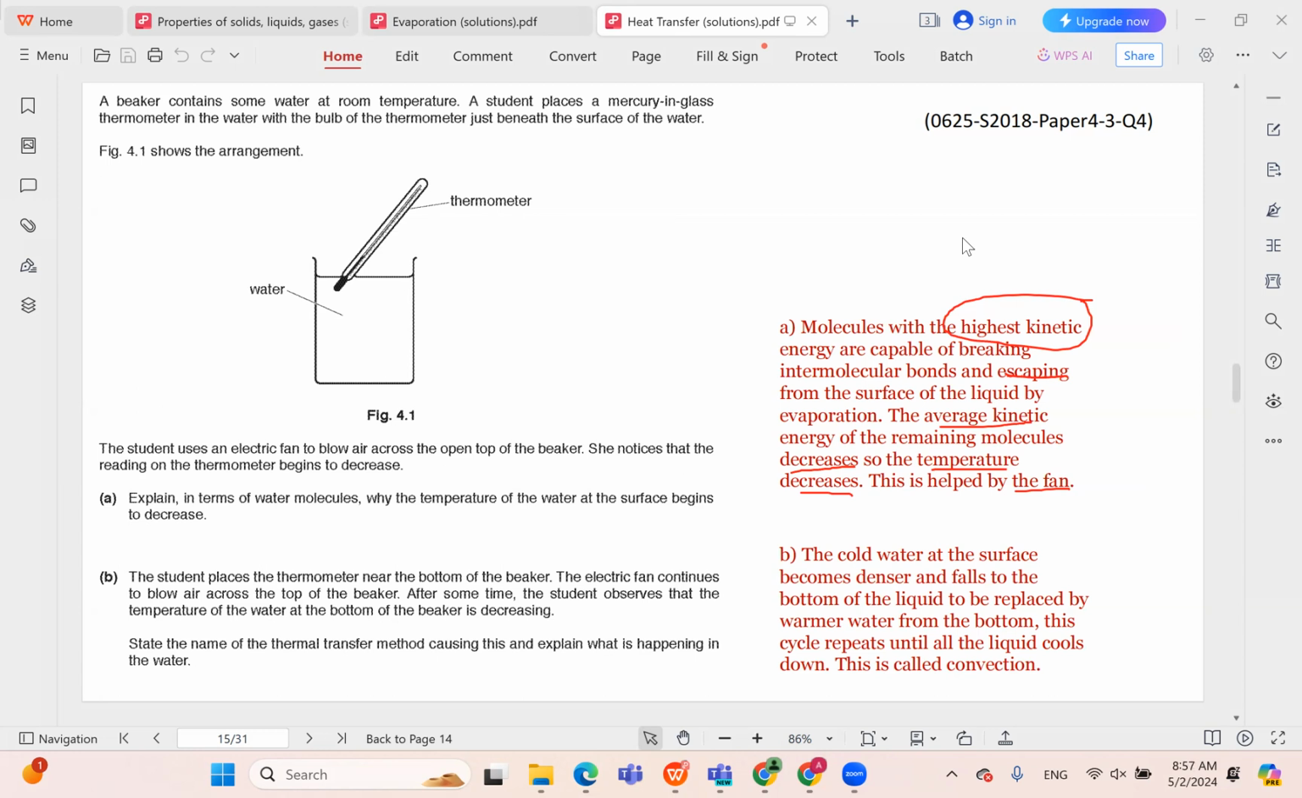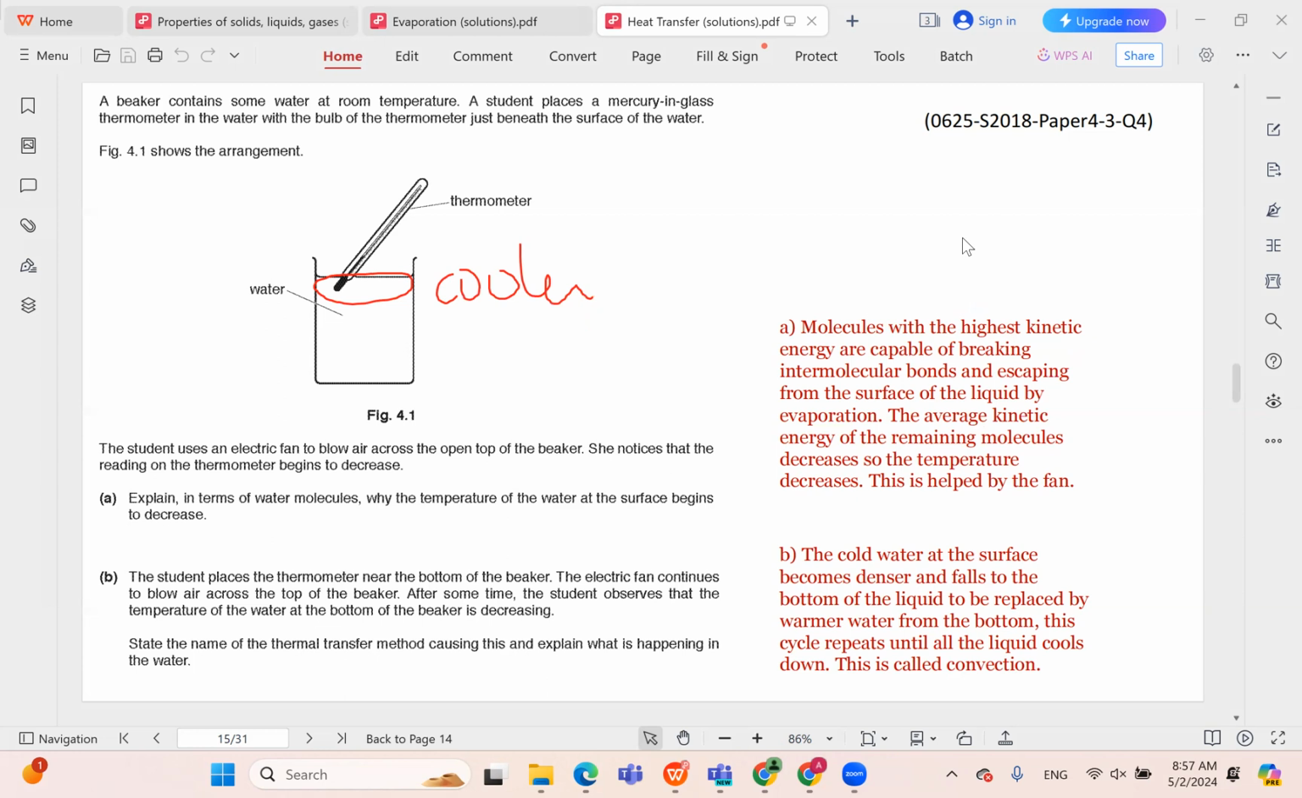In B, we are told the student places the thermometer near the bottom of the beaker. The electric fan continues to blow air across the top of the beaker. After some time, the student observes that the temperature of the water at the bottom of the beaker is decreasing. State the name of the thermal transfer method causing this and explain what is happening in the water. So we said that evaporation will make this part of the water cooler. So this is now cooler because of evaporation, because the average kinetic energy decreased.